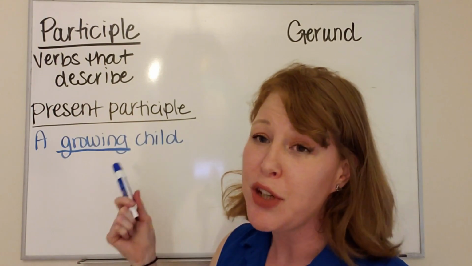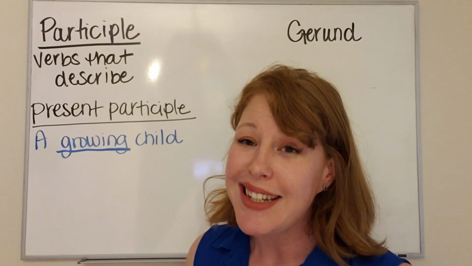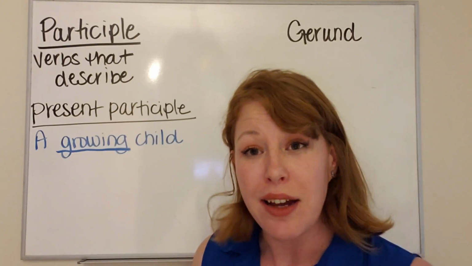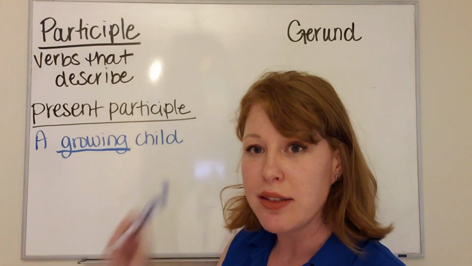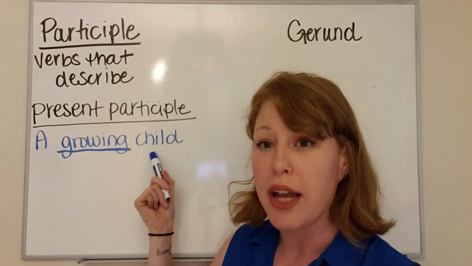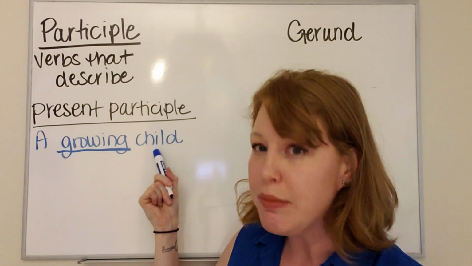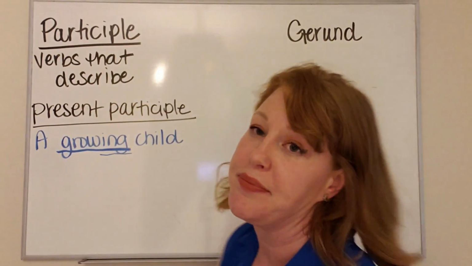Normally, growing is a verb. For example, I am growing plants. In this case, it's actually describing a noun, which makes it an adjective. A growing child. Growing, in this case, is describing the type of child. It's considered a present participle because it's ending in ing.